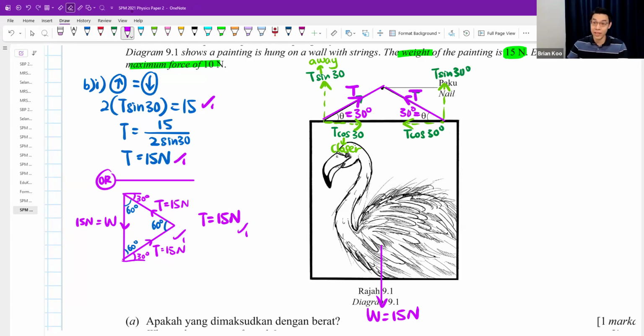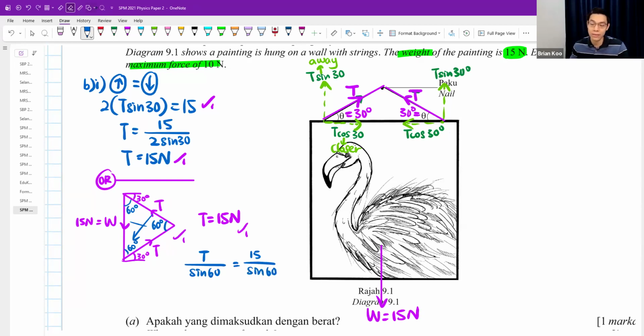If you don't want, you feel scared, you feel like, teacher, I want to prove it out to them. Then you go ahead and prove. Let's say you do not know what is the T yet. You go and use sine rule to do it. T and sine 60 is one pair. 15 Newton and sine 60 is another pair. This one is your admets.